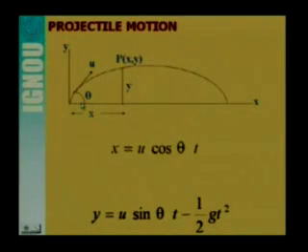Here the particle is projected from this point and it traces this path. This is known as the trajectory. At any point during the motion, let us consider the particle is occupying this point P, whose coordinates are x, y. That means in the horizontal direction the displacement is x, and in the vertical direction the displacement is y.